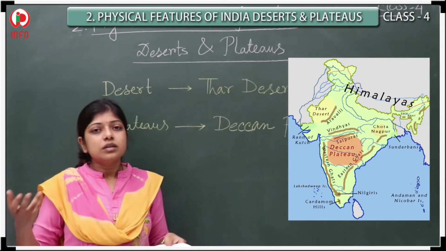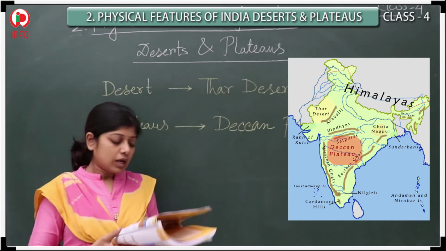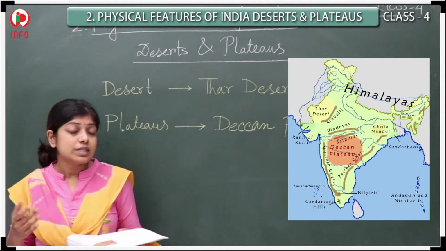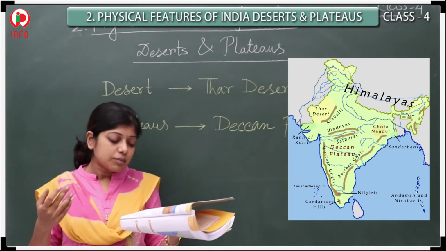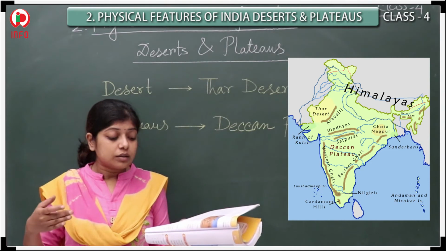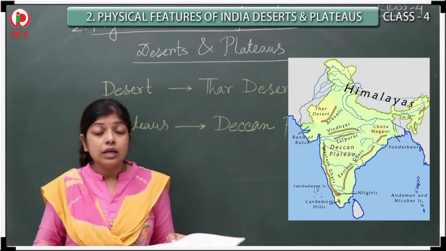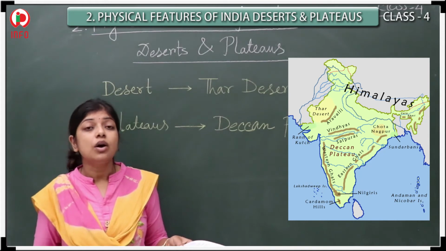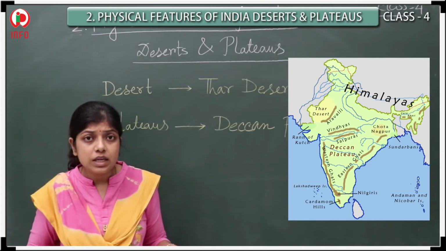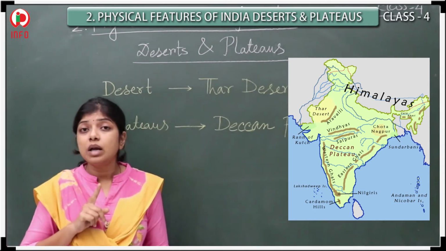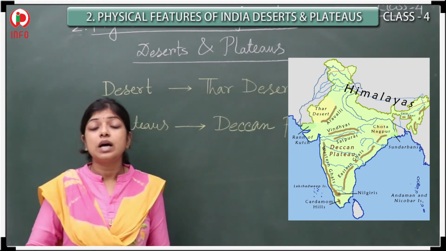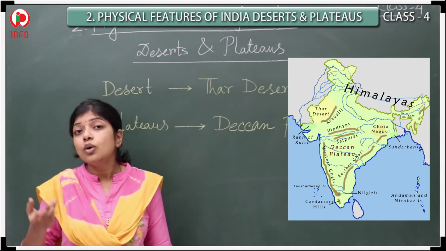But sometimes the states' sizes are not the same. Now one more thing I want to tell you, the rivers. What is the nature of the rivers? Yes, there are some rivers in this region, like the Krishna, Kaveri, Godavari, and Mahanadi. All the rivers are formed from this region. But there is no glacier here, remember, unlike the Himalaya, where the Brahmaputra and Sutlej form with the help of glaciers. Here no glaciers are there.